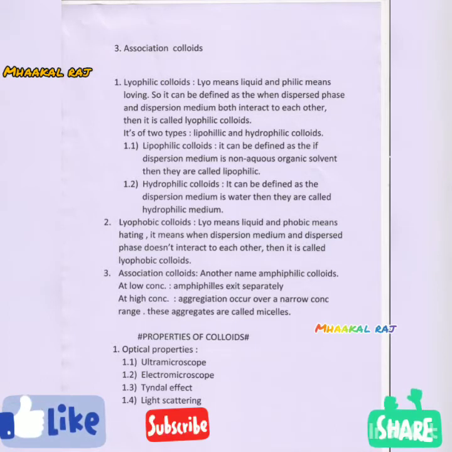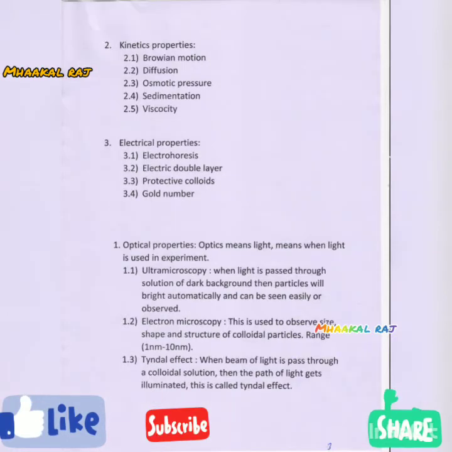In case of kinetic properties, there are five types: Brownian motion, diffusion, osmotic pressure, sedimentation, viscosity. Electrical properties: electrophoresis, electric double layer, protective colloids, and gold number. Now we will discuss optical properties briefly. Optics means light, so when light is used in an experiment, that is called optical properties.